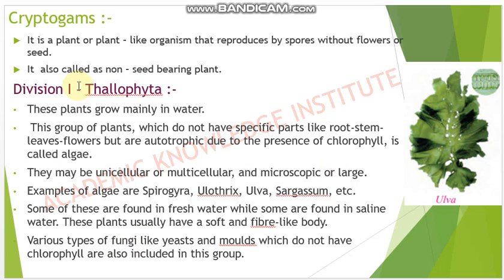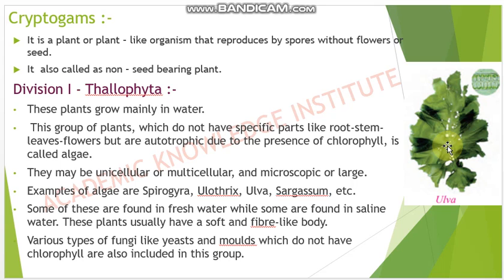The first division is the Thallophyta. These plants grow mainly in water. Where exactly do they grow? They grow in water. This group of plants does not have specific parts like roots, stem, leaves, flowers, but they are autotrophic due to the presence of chlorophyll, and they are called algae. See here, this Ulva plant. They don't have proper parts like roots, stem, leaves, flowers. You will not see anything here. But they are autotrophic because there is a presence of chlorophyll. So that's why they come in the category of algae.